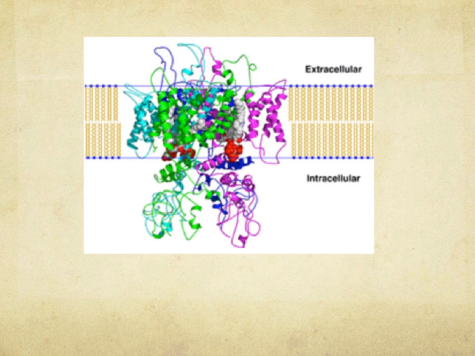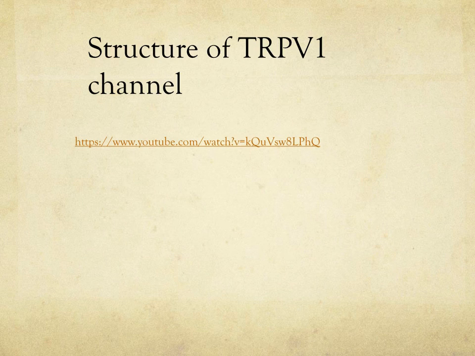So I've included a visual representation of the TRPV1 ion channel, and as you can see it's mainly composed of alpha helices. It is actually symmetrical. It kind of looks like hemoglobin in a way, where it's got 4 subunits, but in the case of hemoglobin we've got alpha and beta subunits, while in this case they're all symmetrical. They have 4 binding sites and it's got a calcium ion channel. I've included a YouTube video that demonstrates the 3-dimensional structure of the TRPV1 ion channel, so in your spare time if you want to have a look at the structure you most definitely can.